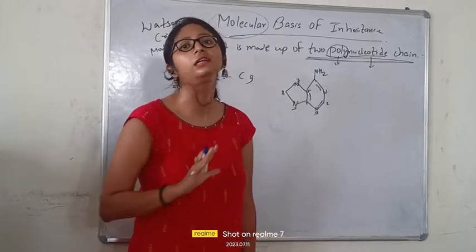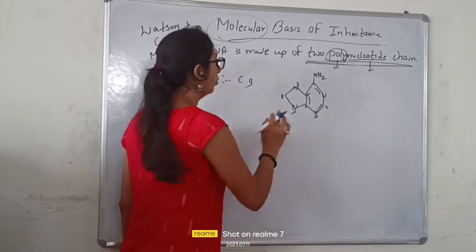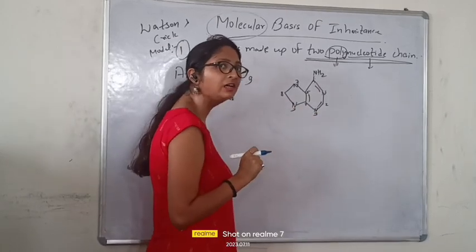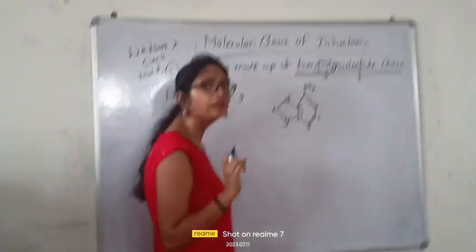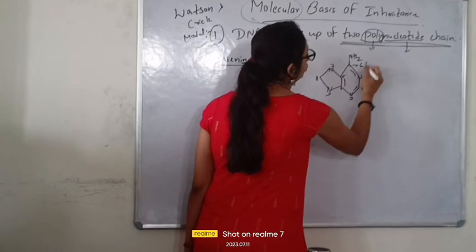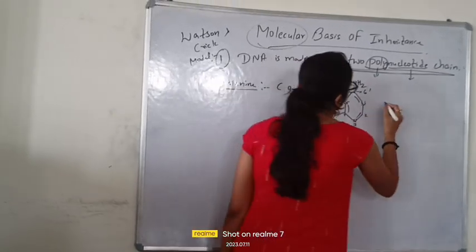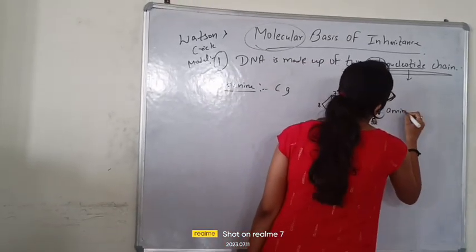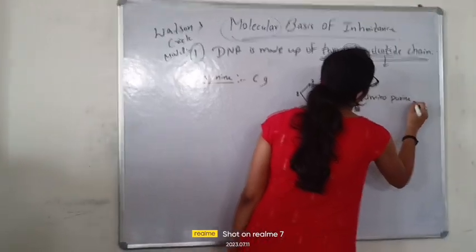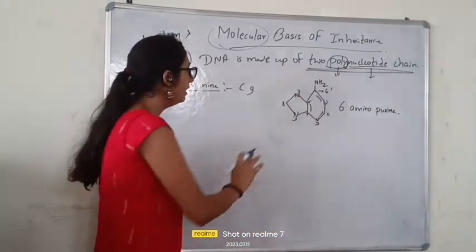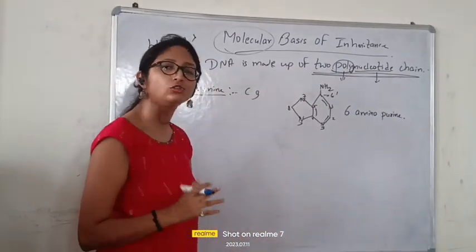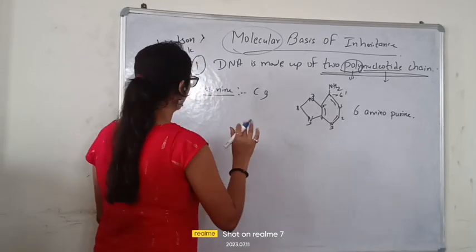What will be the chemical name of the adenine? So see, at what position are you getting the amino group? You are getting it in the 6th position, right? So simply write 6-aminopurine. It became its chemical name. That's all. Fine. This is how your adenine is going to look like. Fine. Hope you understand.